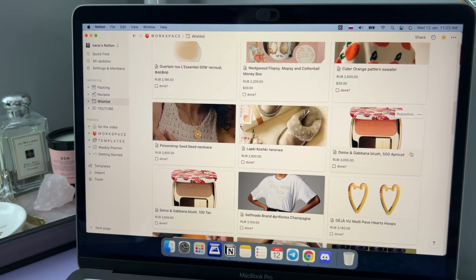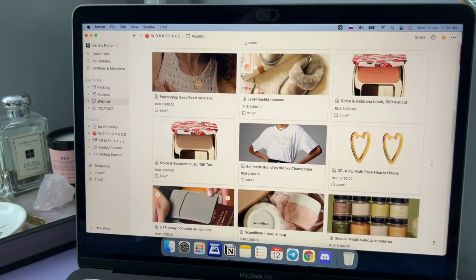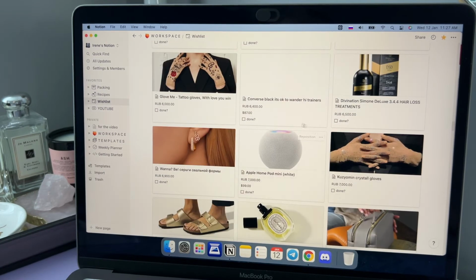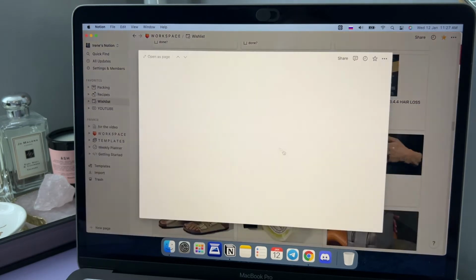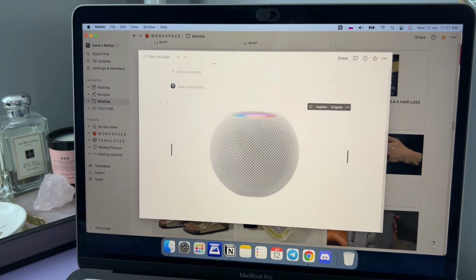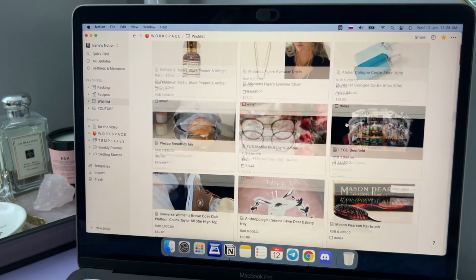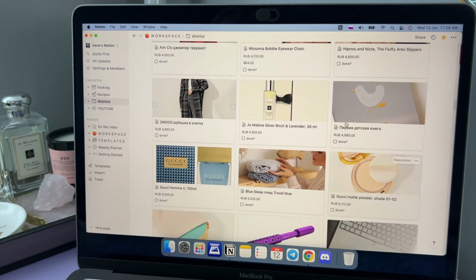Not really want to buy, maybe some things I really like, or maybe I want to buy something in this shop, or maybe something I want to gift, for instance, for my friend. Okay, there we see one of my wishes. It's an Apple HomePod mini in the white color. We can see the name, the price in rubles, and the price in US dollars. We can go deeper in this wish, and maybe there would be some different photos for motivation. And this is how I organize all my wishes which I want to buy.